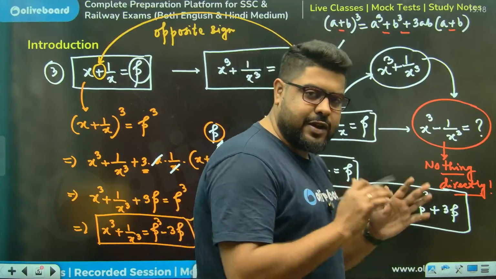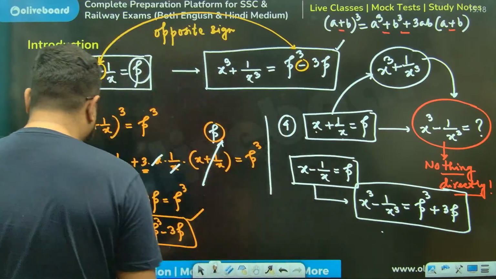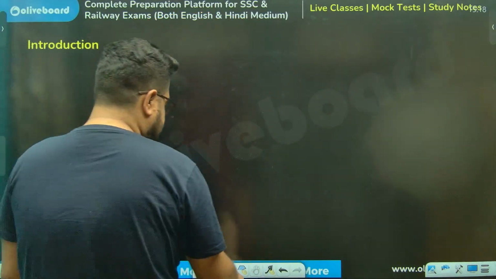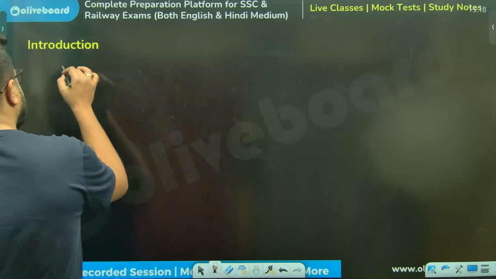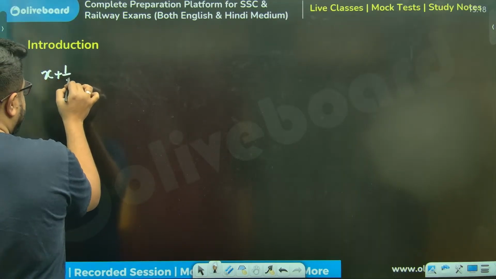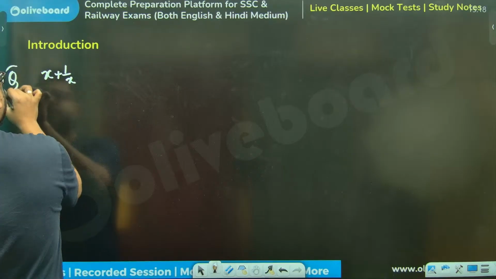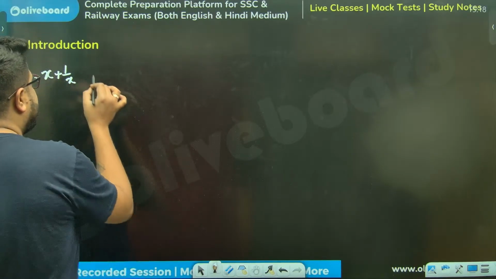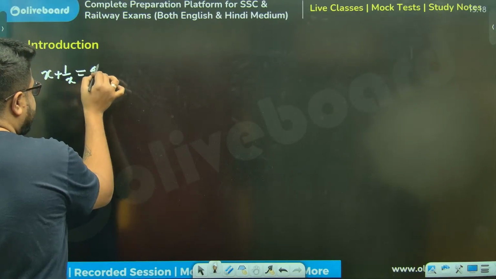Moving on, sir. Squares we have seen, cubes we have seen. Let's up the game now. Acha. x plus 1 by x. Question, sir. x plus 1 by x. I have taken this as 4.